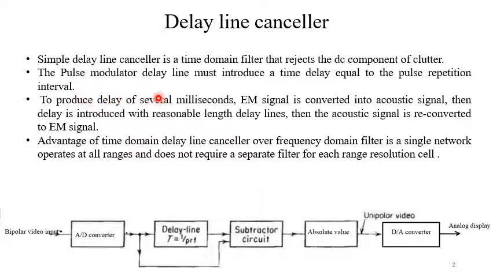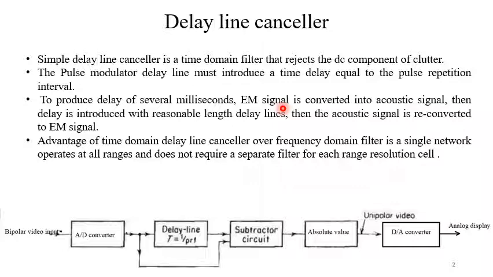To produce a delay of several milliseconds, the electromagnetic signal is converted into an acoustic signal, because the corresponding transmission line length for the electromagnetic signal could be extremely high,